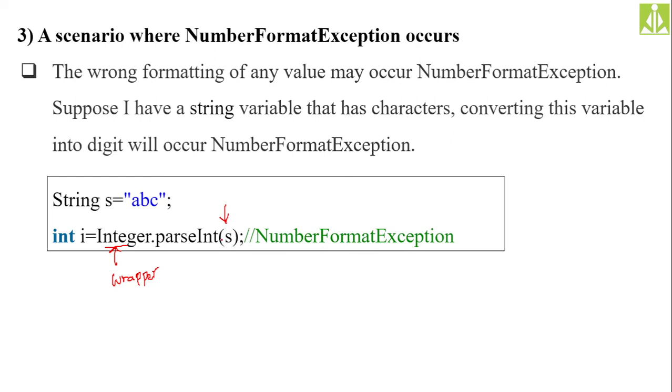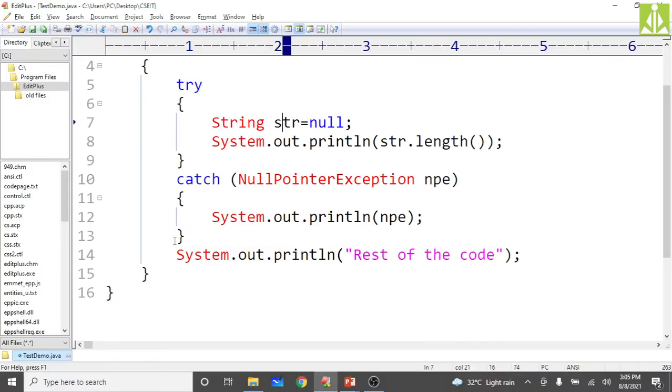If you put a string over here, what will happen? A number format exception will arise, because a string you can't convert to a number, and you're trying to convert a string into a number. So a number format exception will occur. This type of exception we need to handle with the NumberFormatException class.